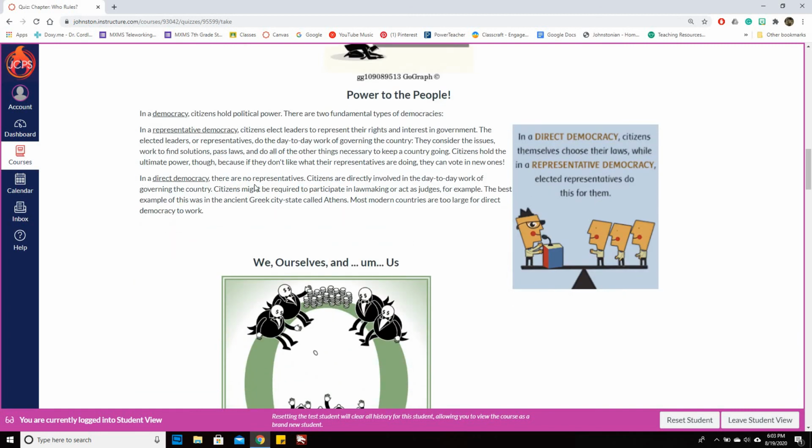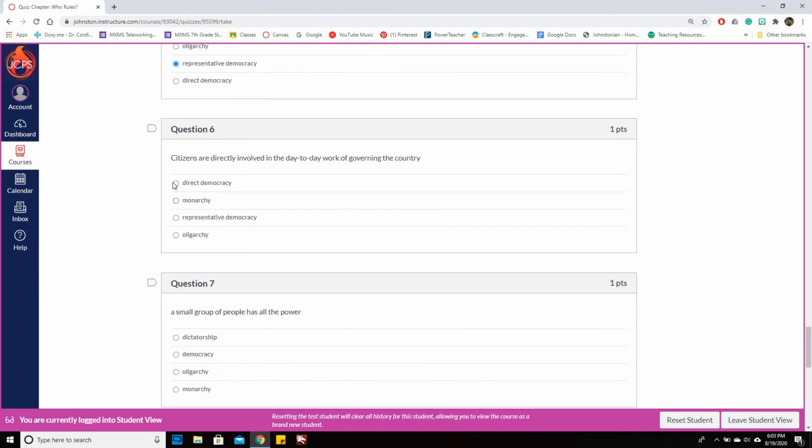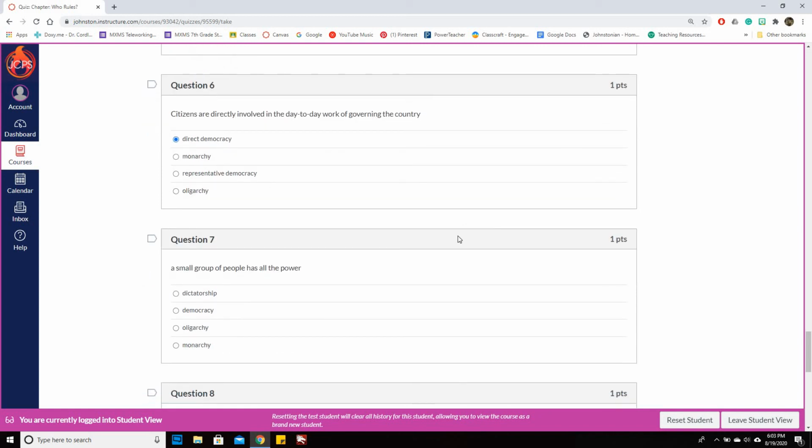Right. In a direct democracy, there are no representatives. Citizens are directly involved in the day-to-day work of governing the country. Citizens might be required to participate in lawmaking or act as judges, for example. The best example of this was in the ancient Greek city called Athens. Most modern countries are too large for direct democracy to work. So this is for smaller groups. It works well for like a class, something like that. All right, next one.